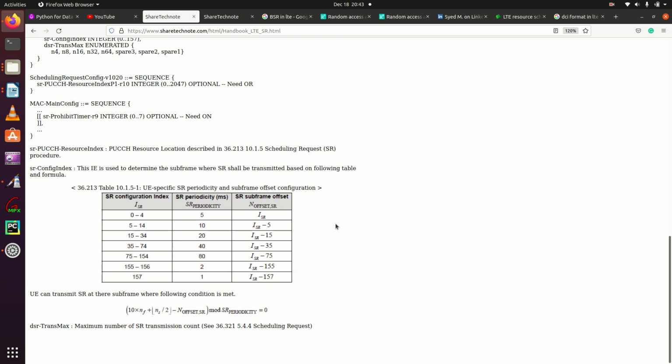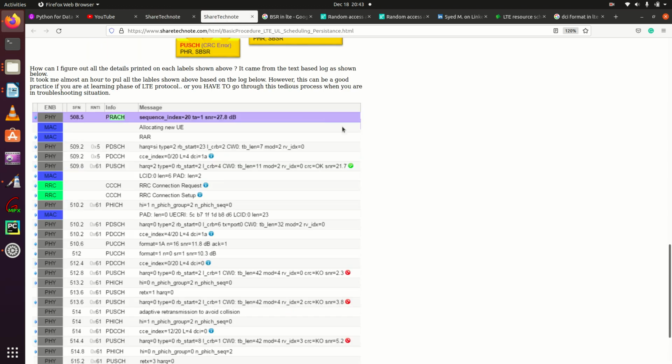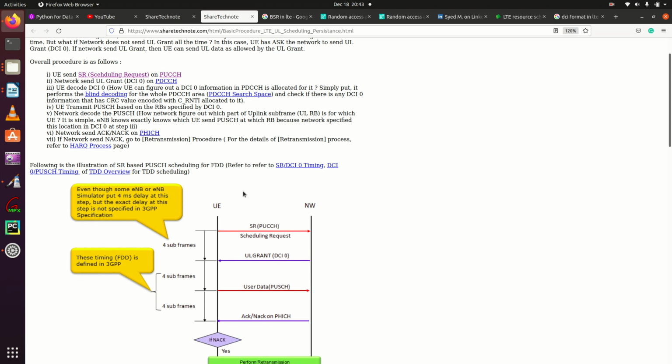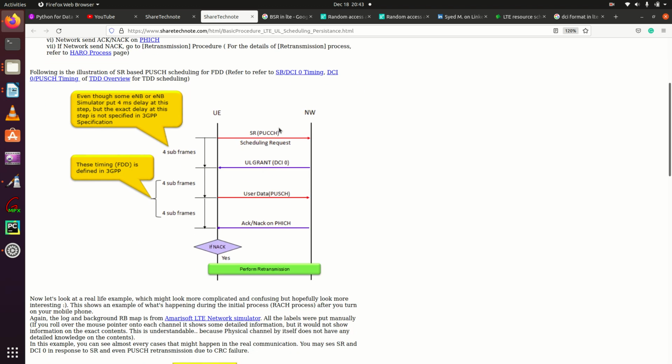Here they have mentioned this call flow, the same call flow that I have shown to you. SR is sent on PUCCH. Now eNodeB is sending the uplink grant, that is PDCCH with DCI 0, allocating PUSCH resources. Now user data is sent on PUSCH in the uplink direction, and if ACK is received then this process is completed, otherwise the retransmission is performed.